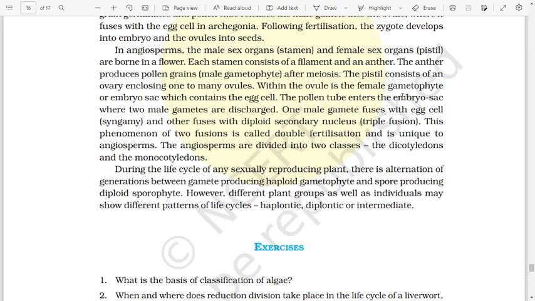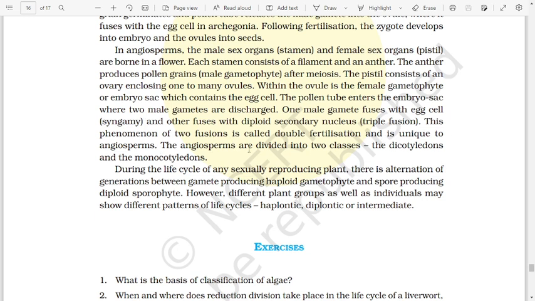The pollen tube enters the embryo sac where two male gametes are discharged. One male gamete fuses with the egg cell, syngamy, and the other fuses with the diploid secondary nucleus, triple fusion. This phenomenon of two fusions is called double fertilization and is unique to angiosperms.